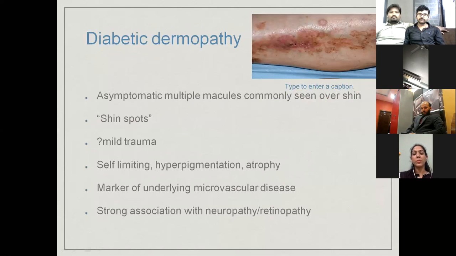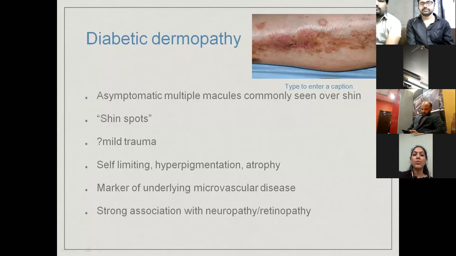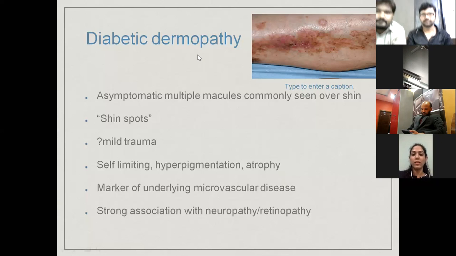So diabetic dermopathy, the first manifestation, is the most common manifestation seen in diabetics. This is also known as shin spots. Why is it known as shin spots? Because it starts as small reddish spots on the tibial region, that is the shin, and they are usually asymptomatic. Some theories have incriminated mild trauma as a causative factor.